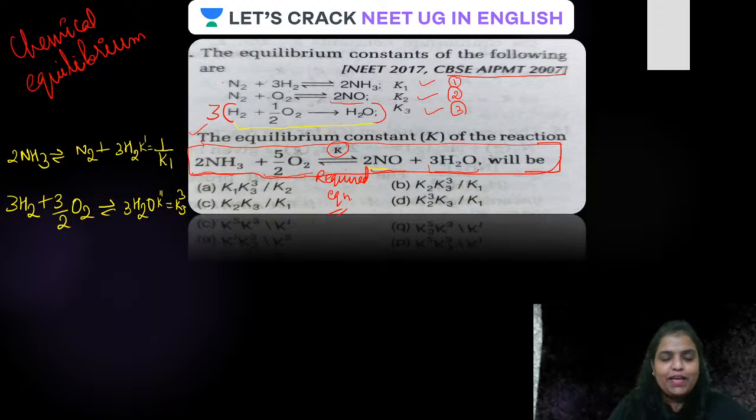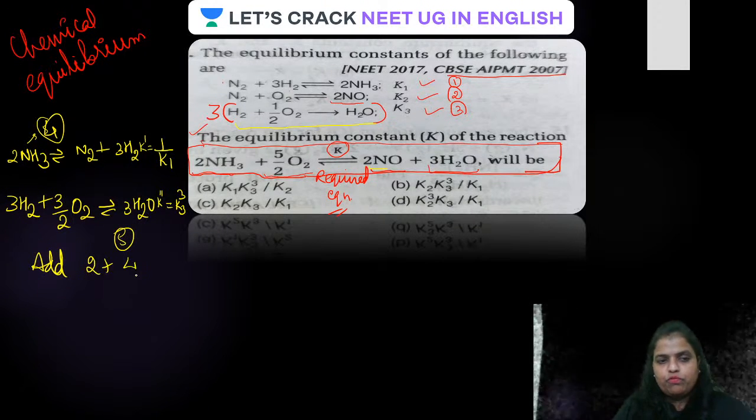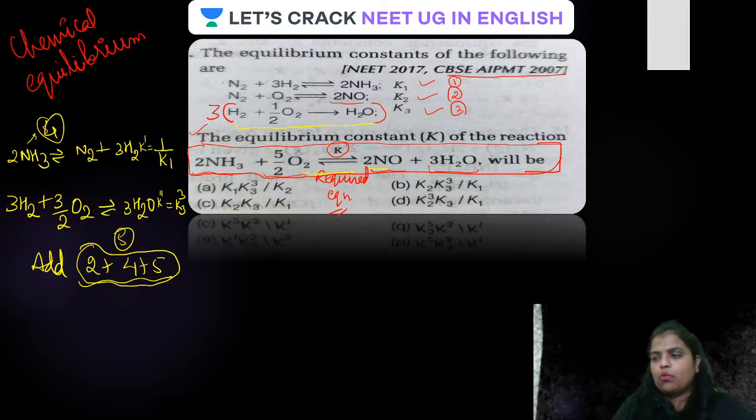Is that clear, guys? Now what we have to do, we have to add these equations. Suppose this equation is 4, this one is 5 and this is 2. Guys, add 2, 4 and 5. By adding the three equations, we are going to get the required equation. What is the required equation? 2 moles of ammonia combining with 5 by 2 moles of oxygen. Is that clear? Okay, all done. Have a look here. Guys, by adding all the equations, we get the required equation.